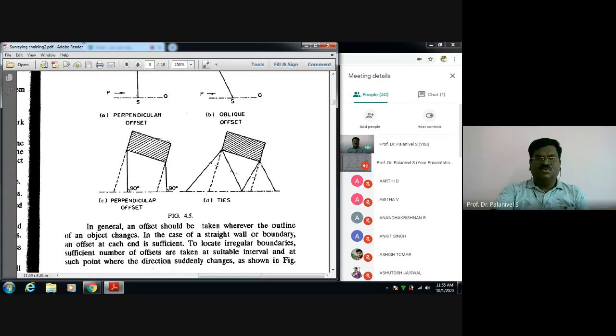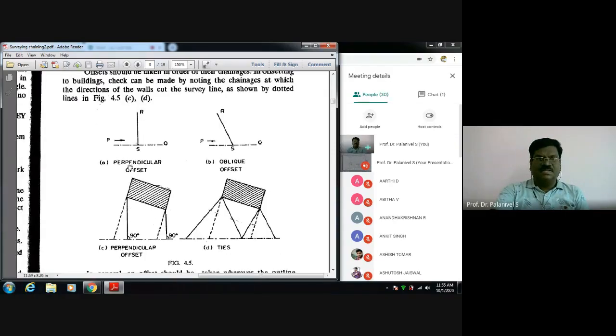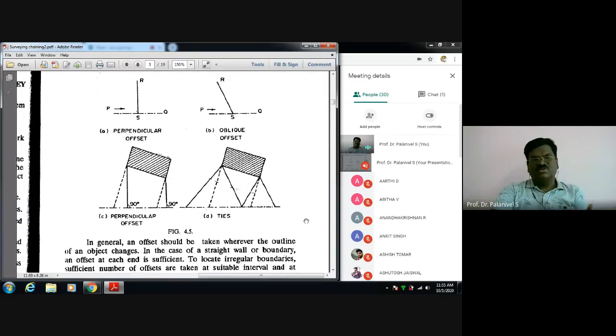The field measurement you should do like this. This is called perpendicular offset, perpendicular to that feature point. This is oblique offset, like this. These are two oblique distances. From 2 points we are measuring the length, and then we come to the field and also run out a check line here. The dotted line is called a check line, to understand the accuracy of the work. Anything can be done that way.